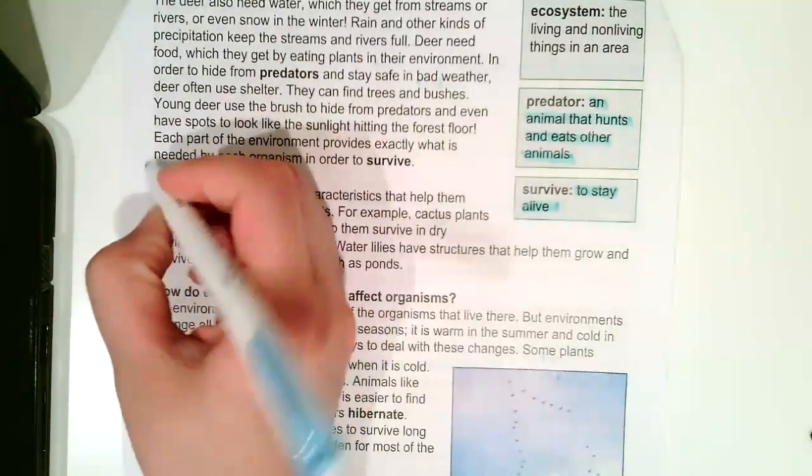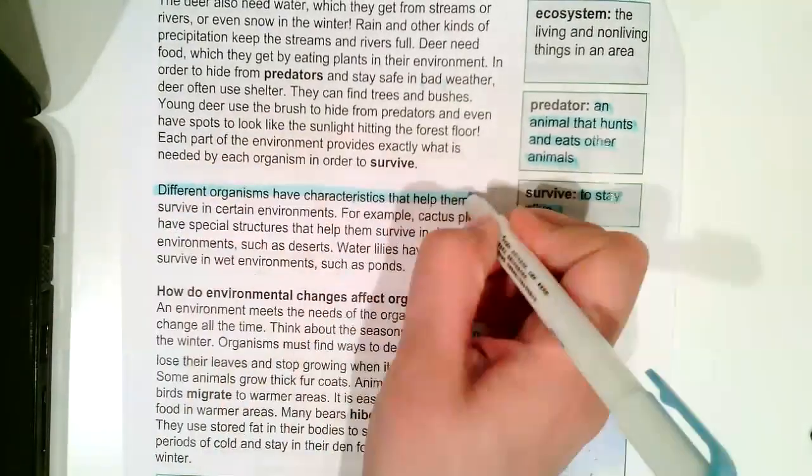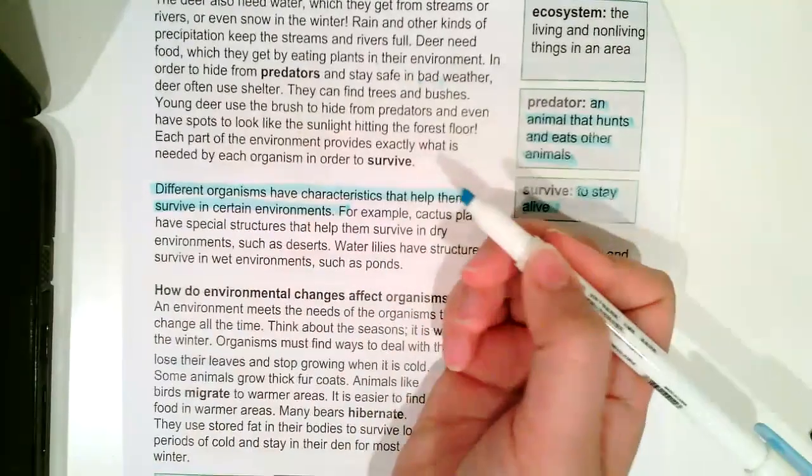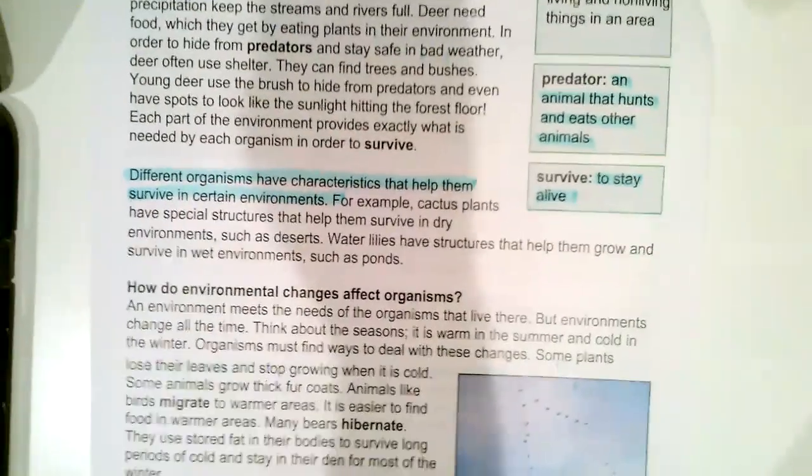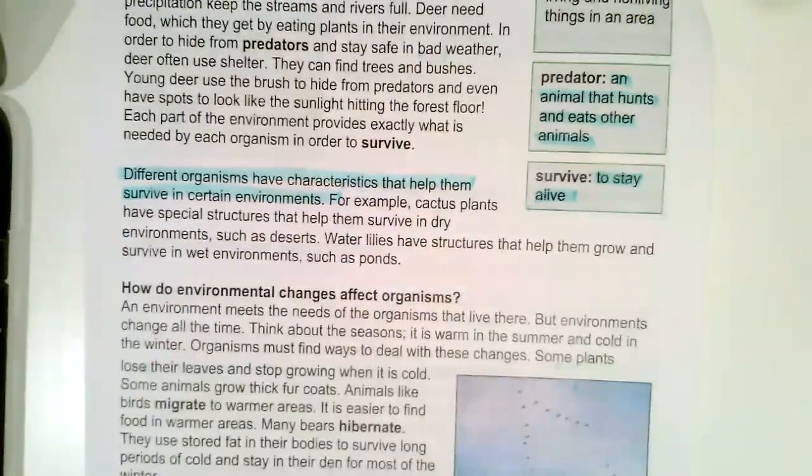So different animals have different characteristics that are going to help them survive. For example, it doesn't have to just be an animal, it can be a plant. For example, cactus plants have specific structures that help them survive in dry environments, such as deserts. Water lilies have structures that help them grow and survive in wet environments such as ponds.